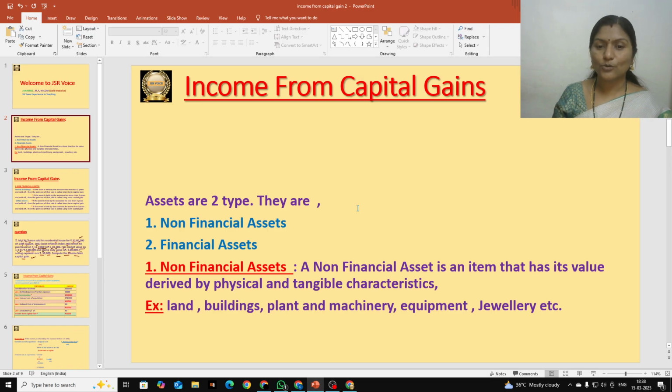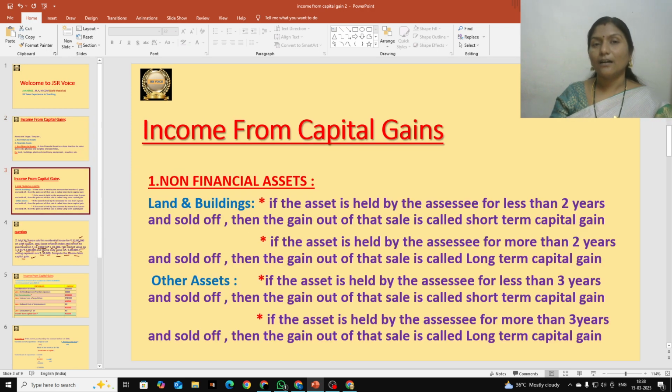Non-financial assets means those that are tangible and the assessee can get physically. Examples are land and buildings, plant and machinery, equipment, gold, ornaments, jewelry. Here we are going to discuss a non-financial assets problem, and we have to determine whether that asset is a long-term asset or short-term asset.